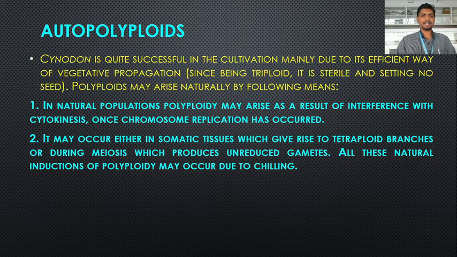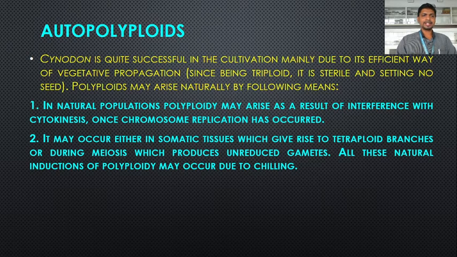All these natural inductions of polyploidy may occur due to chilling. This is one reason why polyploids may arise naturally.